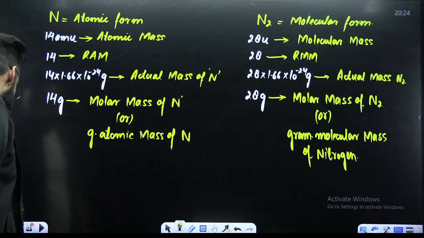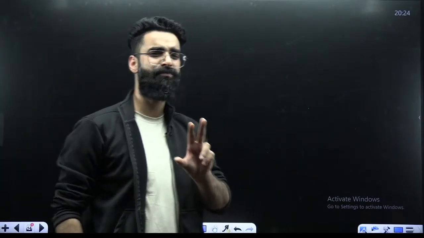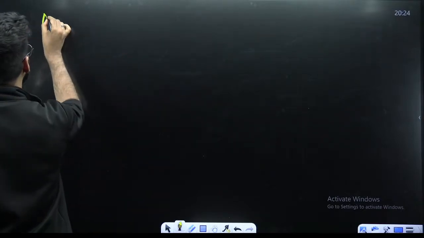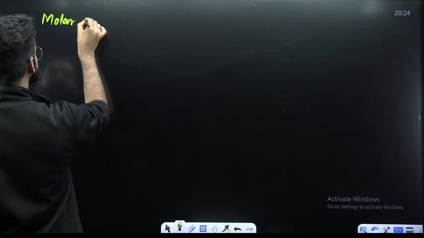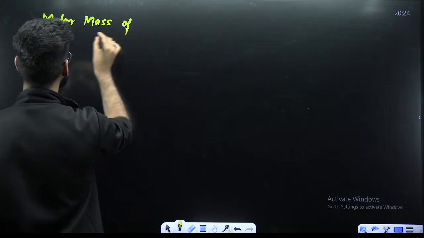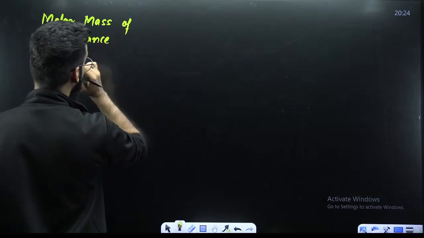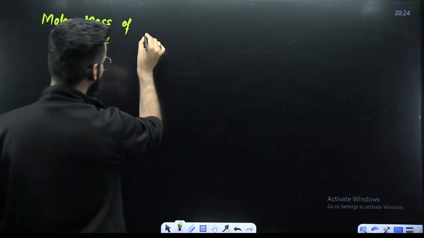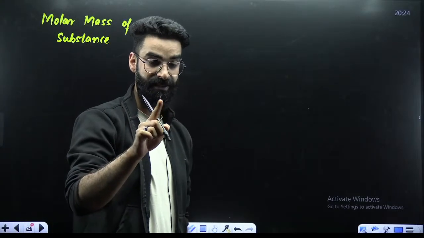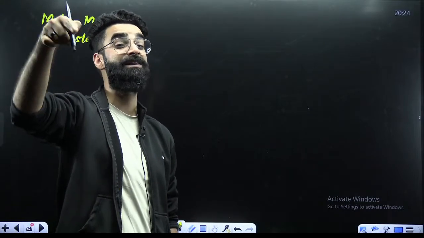Before showing you the different types of questions which can be formed from the term molar mass, let me give you one simple statement. My dear students, take a note of this statement. Whenever you are supposed to calculate the molar mass of any substance, that means you are supposed to calculate the mass of 1 mole of the substance, that is, the mass of 6.022 into 10 raised power 23 particles of the substance.